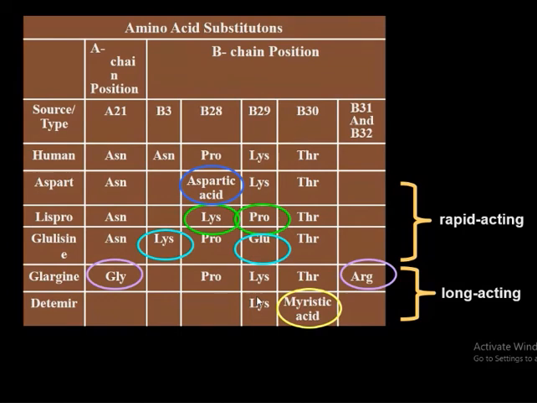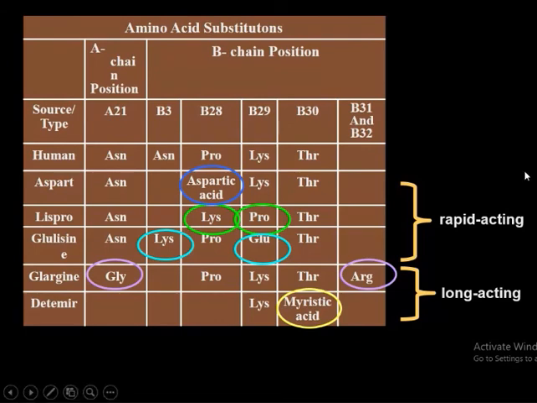Now, the important point here is that these are rapid acting insulins, because the insulin becomes more soluble than normal human insulin.